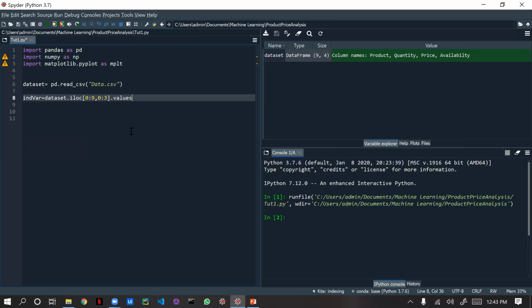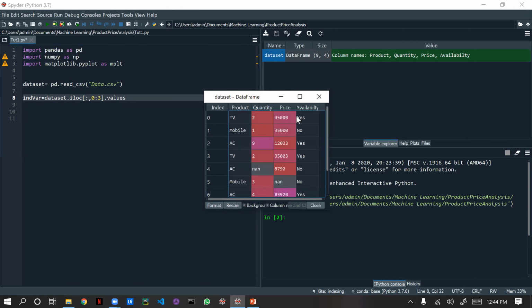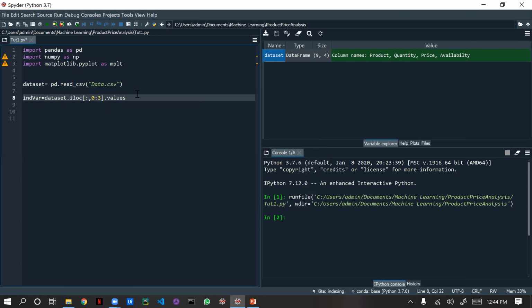If you are very good in Python, you will know that if we are not giving anything in the rows, by default it will take all the values. Just give a colon and leave it. By default it will take all the rows. In columns also, if you need only up to the third column, it's not mandatory to give the starting index.